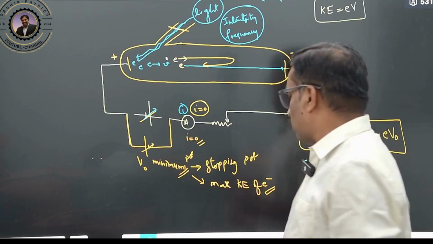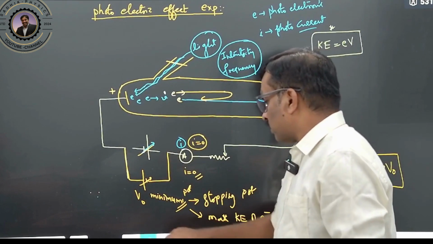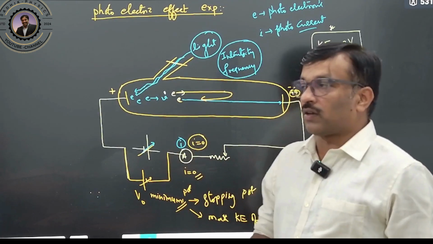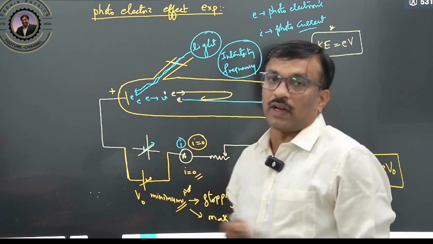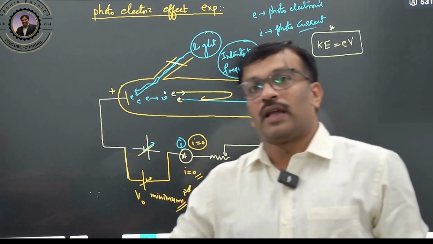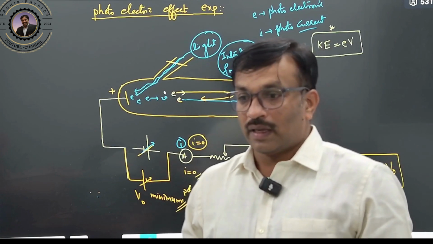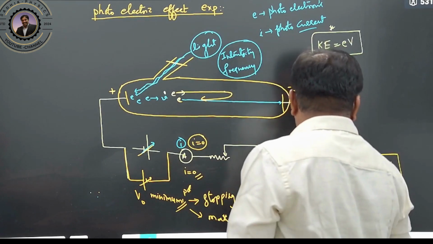Now what we will do is study the effect of intensity on the emission of electrons and kinetic energy of the electrons, and the effect of frequency on the emission of electrons and kinetic energy of the electrons. Now we want to change the intensity. How are we going to change it?